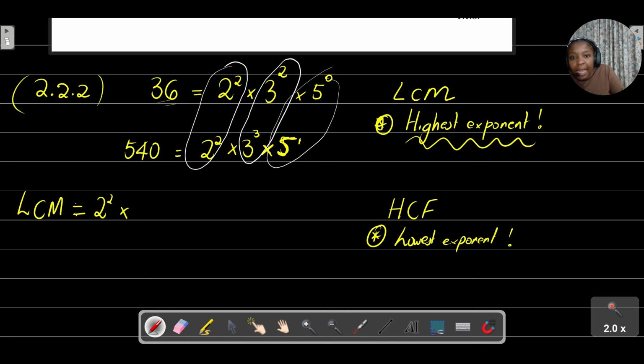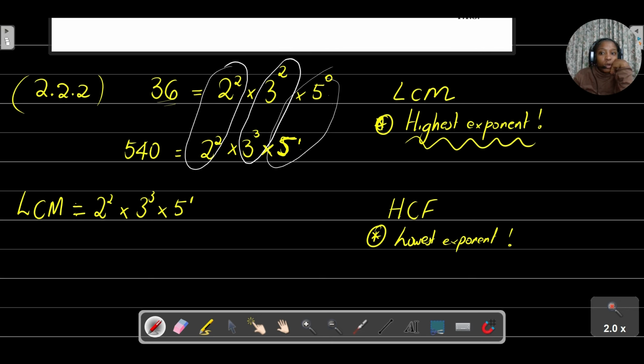Multiplied by, which power has the highest exponent there? Do you see it's 3 to the power of 3? So 3 to the power of 3 multiplied by, do you see now which power has the highest exponent there? Do you see why it's very important to add that there? Because if you don't, you can make a mistake of thinking that you must exclude that 5, or you mustn't look at it. It's 5 to the power of 1, because the exponent 1 is higher